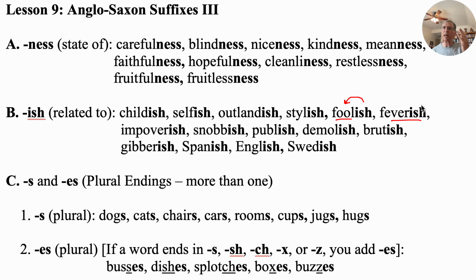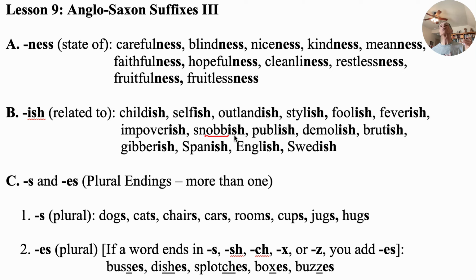Feverish is when someone has a high fever and it won't go away. They are said to be feverish. Impoverish, by the way, notice we have a prefix there that the N changes to an M. But anyway, impoverished comes from the idea of poverty. And if a person is impoverished, then they don't have any money and they barely can survive.